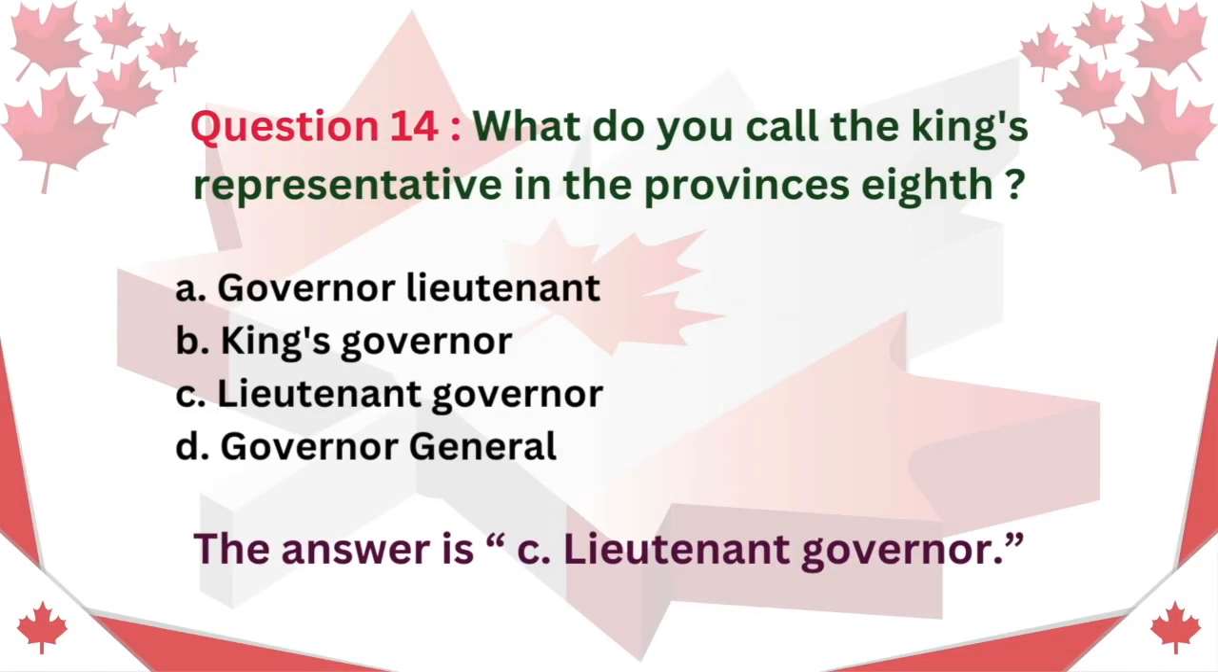Question 14. What do you call the king's representative in the provinces? A. Governor-Lieutenant. B. King's Governor. C. Lieutenant Governor. D. Governor General. The answer is C. Lieutenant Governor.